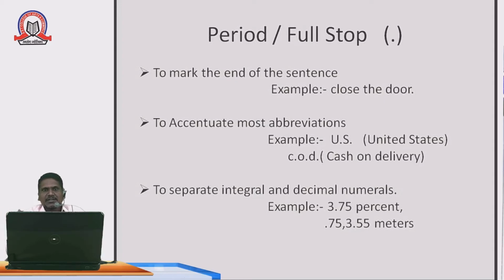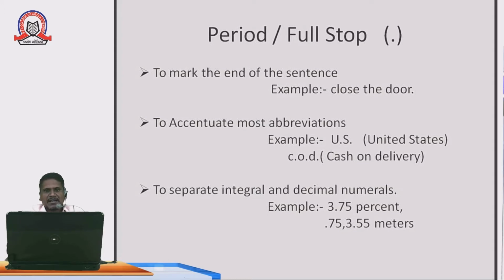Next, this punctuation mark is also used to accentuate most abbreviations. For example, U.S., whose long form is United States. For this purpose, we use the full stop. Another example is C.O.D., whose long form is cash on delivery. For these short forms, we use the full stop.